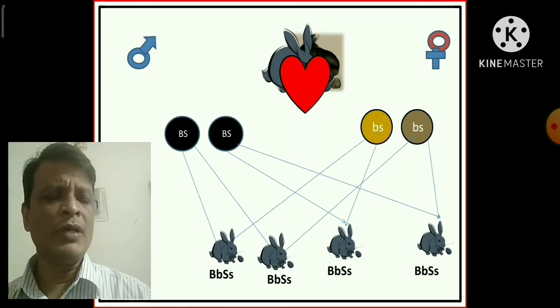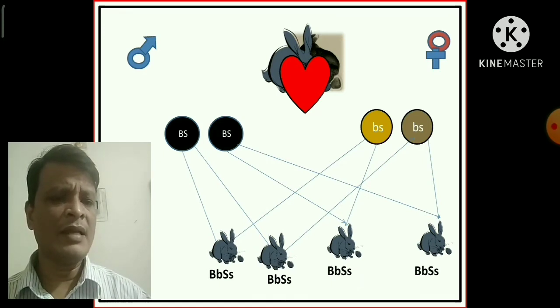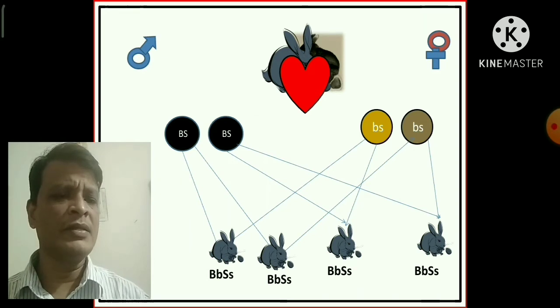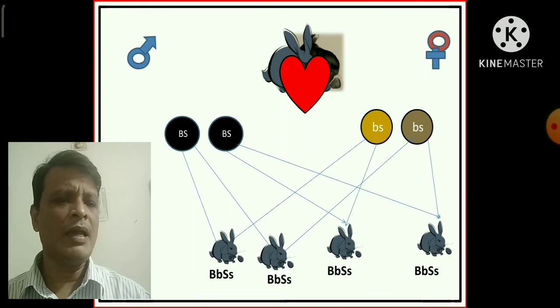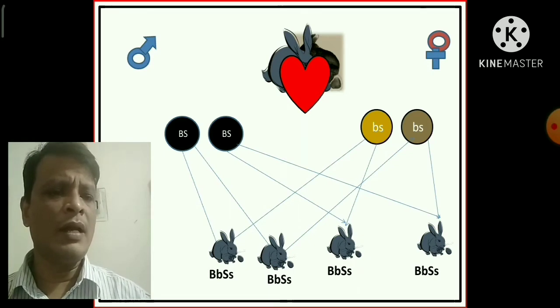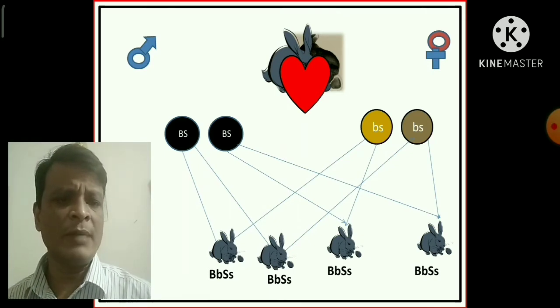According to Mendel's rules, the character which appears in the F1 hybrid is always the dominant trait. That's why black colored and short haired guinea pigs will be produced in the F1 hybrid.